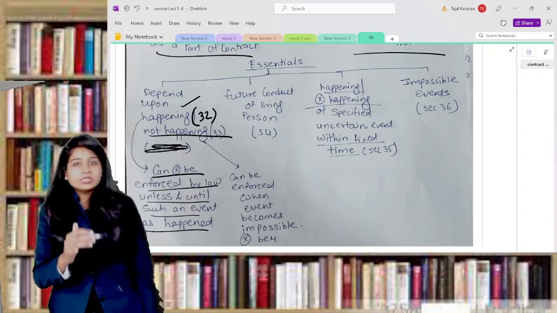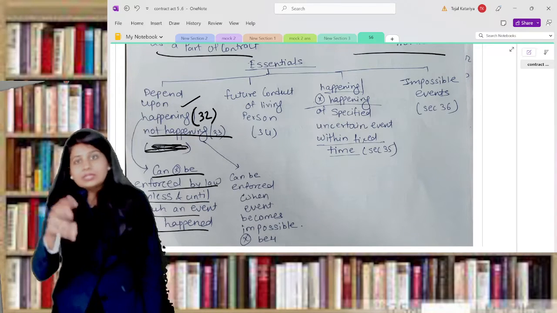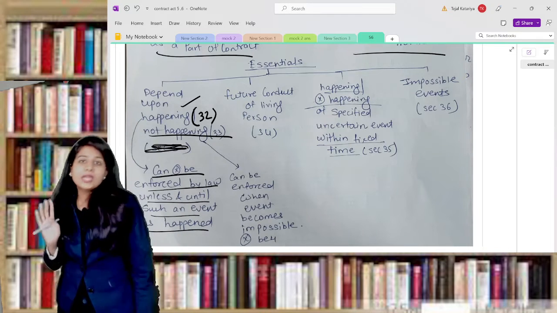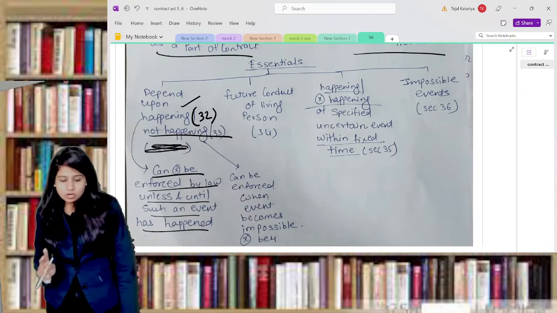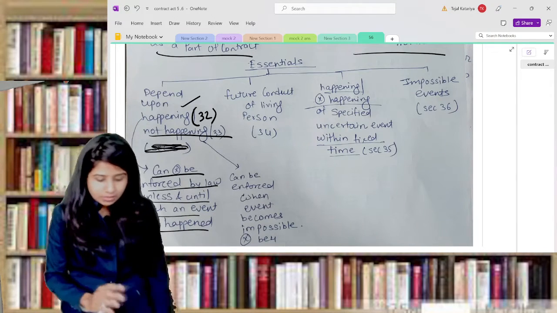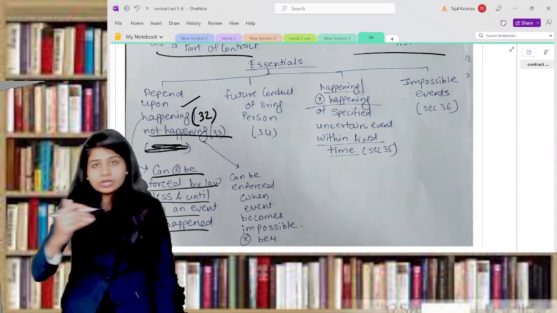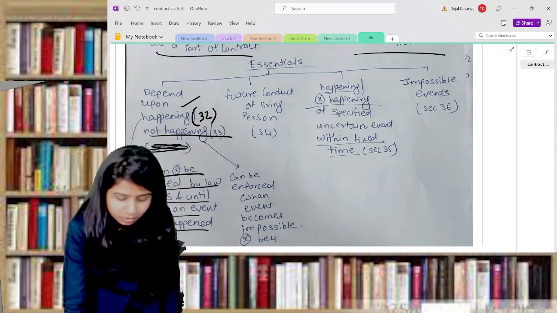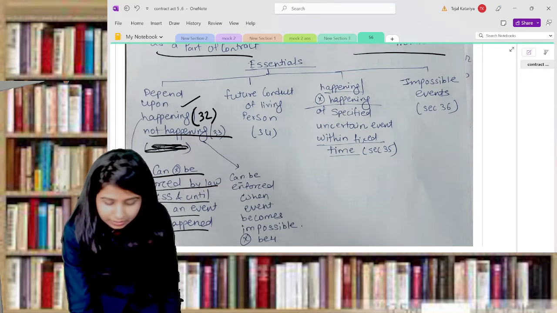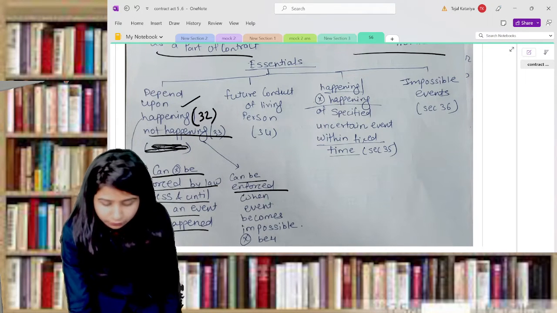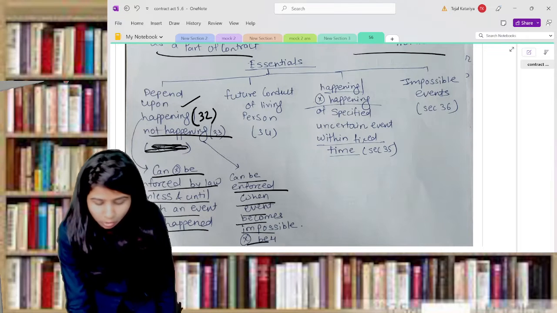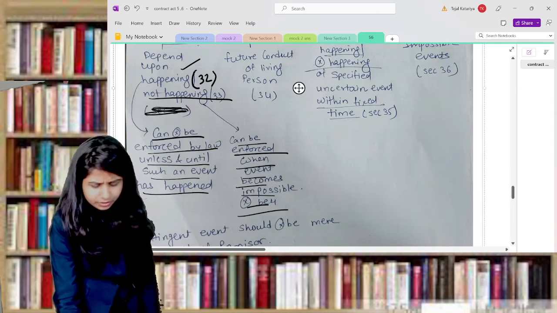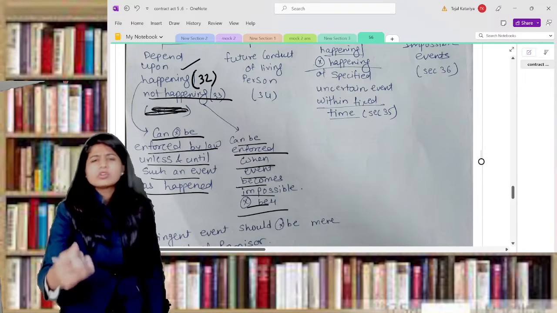Otherwise, that means if that event is not happening, you cannot enforce the contract. If that event happens, then you may enforce the contract. I'll give the example for everything, but I'm just telling you the essentials first. It depends upon the not happening of something. That means these kinds of contract can be enforced when the event becomes not possible before the due date or something like that.